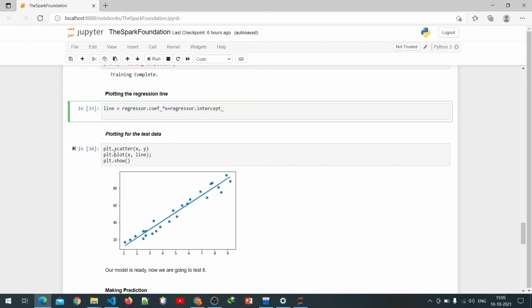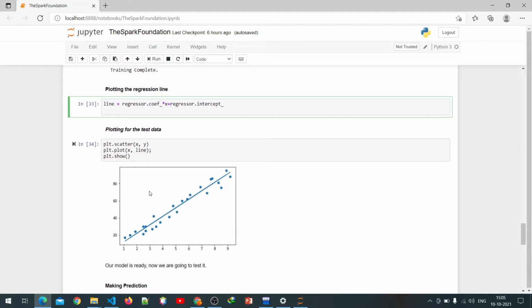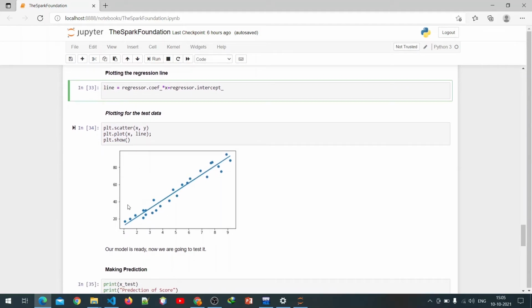So we just write plot dot scatter with x comma y, and then plot dot plot for the line, and then we just show our plot. So we get this diagram. In this diagram we get a linear increasing line. The line indicates that when study hours increase, the number of scores also increases.